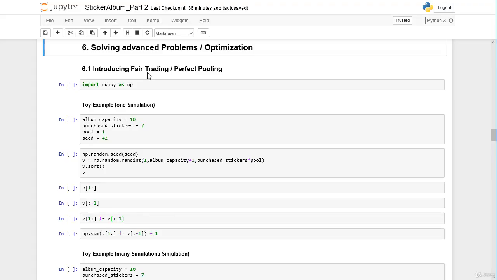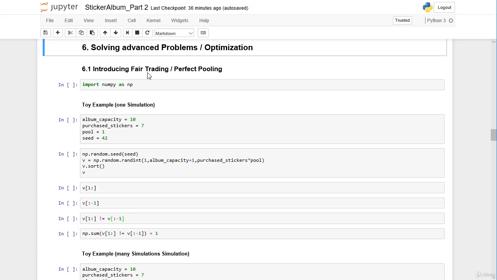So far we ignored in our analysis that there's the opportunity to trade and exchange duplicates with others. So for example, I have duplicates that a friend still needs and my friend has duplicates that I can still paste into my album. And from practical experience, we can say that this actually helps a lot to reduce the amount of stickers we need to purchase to complete our album. And in this session we will include the possibility to trade and exchange duplicates in our code. And then we analyze why and how this is beneficial for everyone.